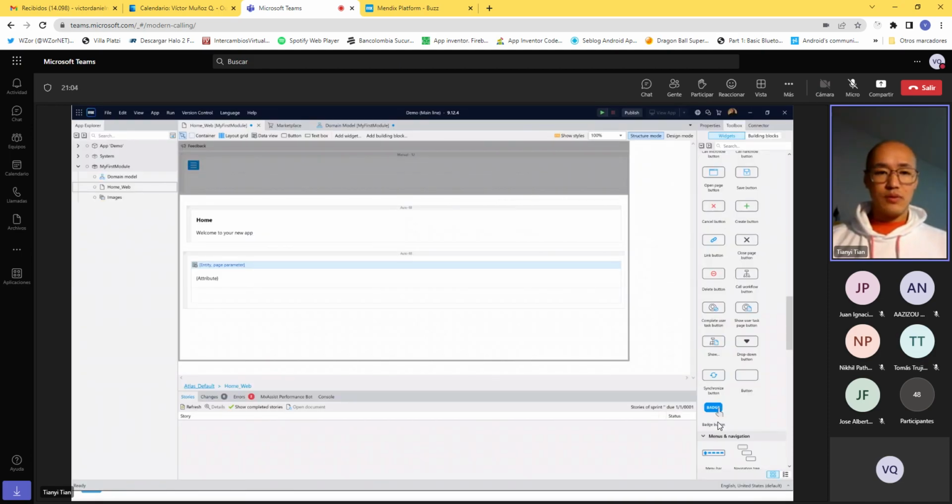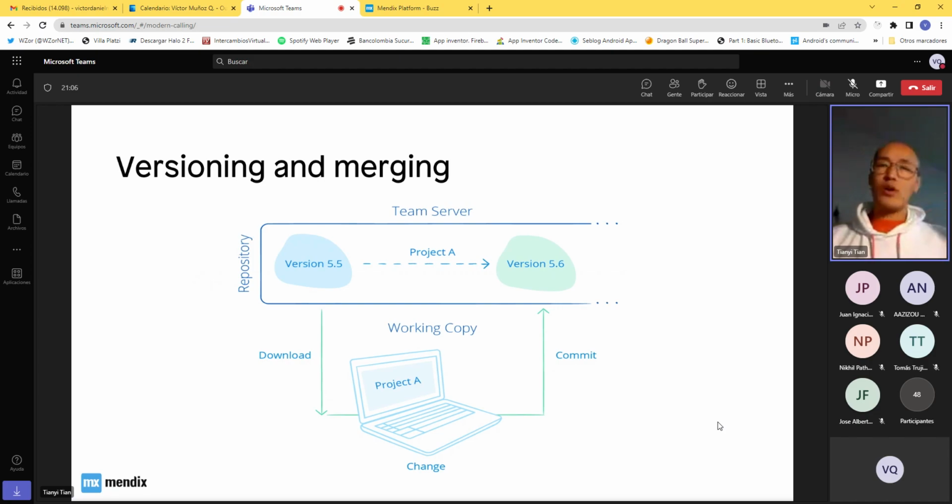Yeah, so that is about working with the developer portal, right? So everything is actually in sync, or should be in sync with the developer portal. Even when you work offline and when you connect to the internet, you should be able to synchronize the stories, the changes, and everything.